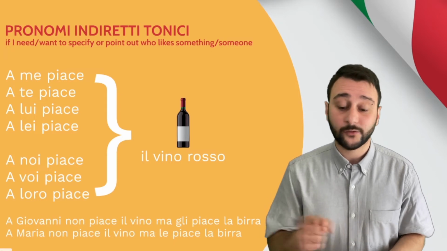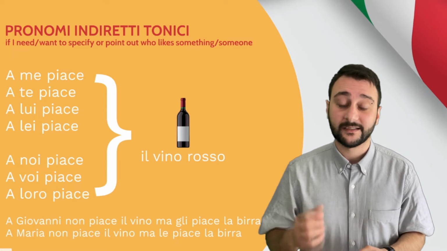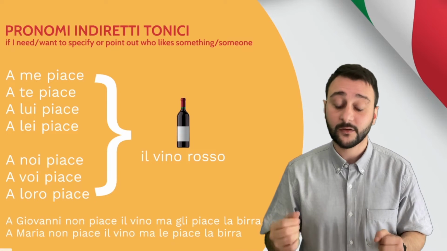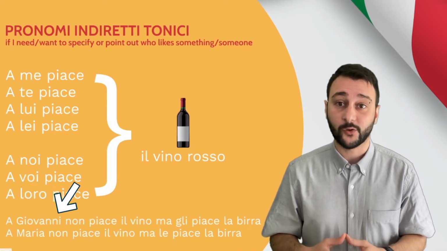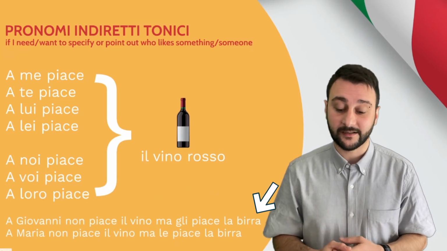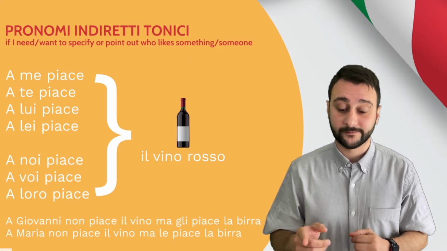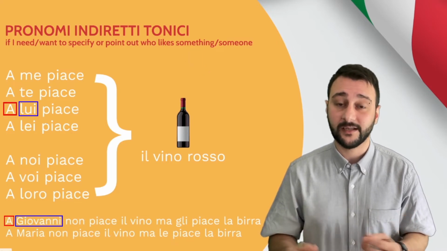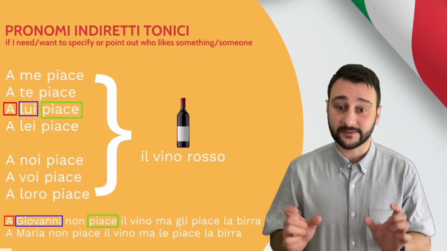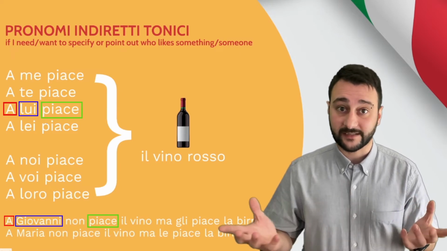But if we go to a lui and a lei, so in this case, if I say Giovanni doesn't like wine, but he likes beer, what shall I say? A Giovanni non piace il vino, ma gli piace la birra. The first one that I'm using is indiretto tonico, right? A someone, in this case Giovanni. I've just put non in between because it's negative. So a Giovanni non piace, but the structure is always the same. A someone and then piace, or non piace if it's negative.